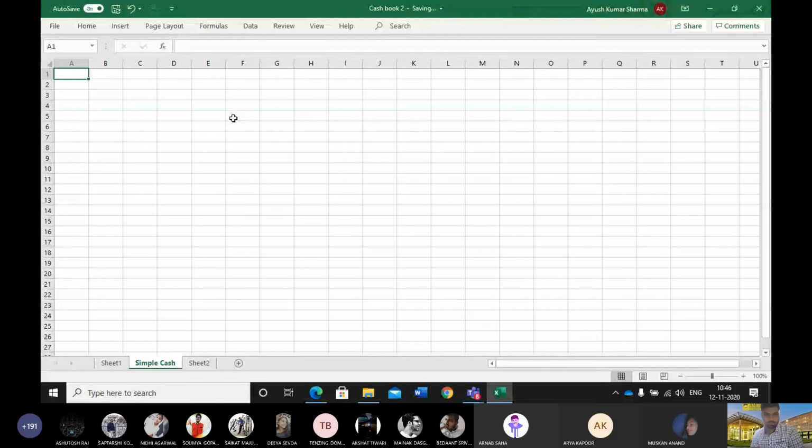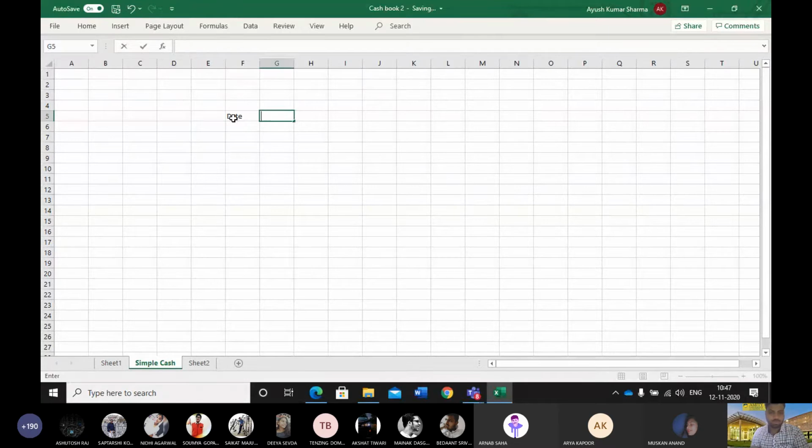Now just see. Date, particulars, then we have voucher number, then we have LF. We have the amount column.